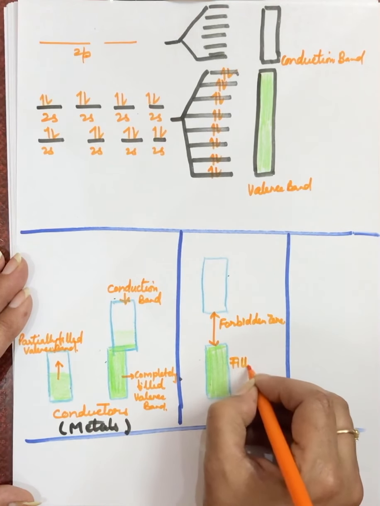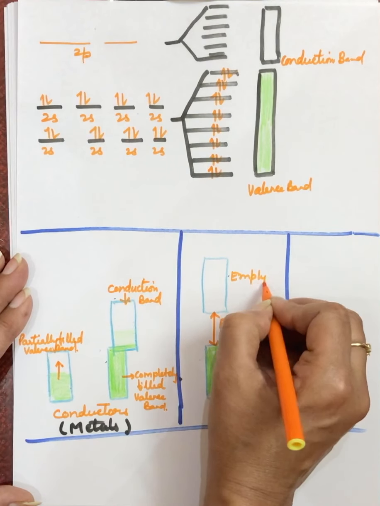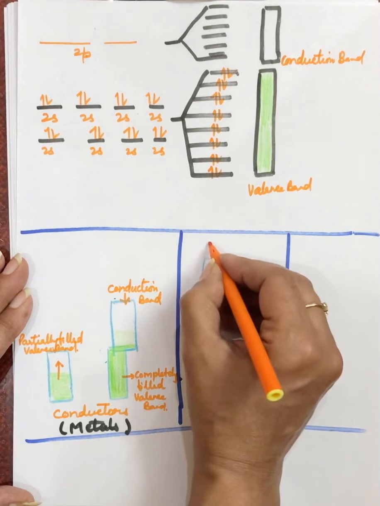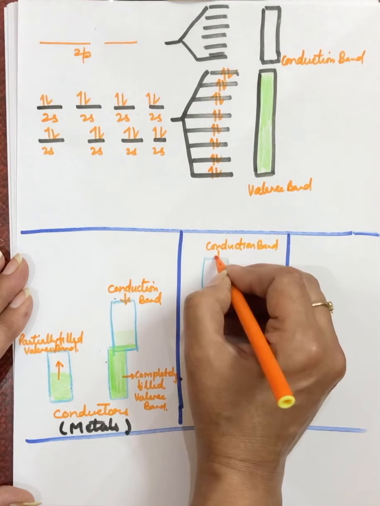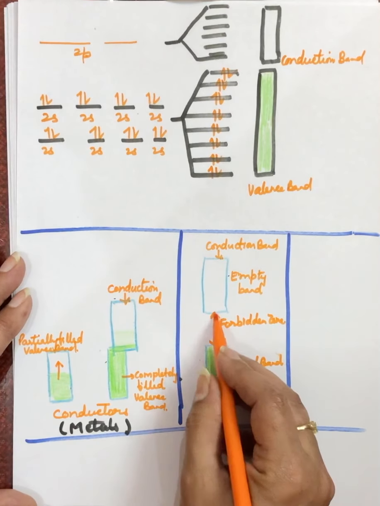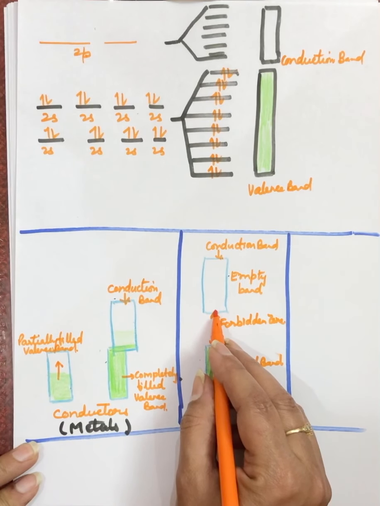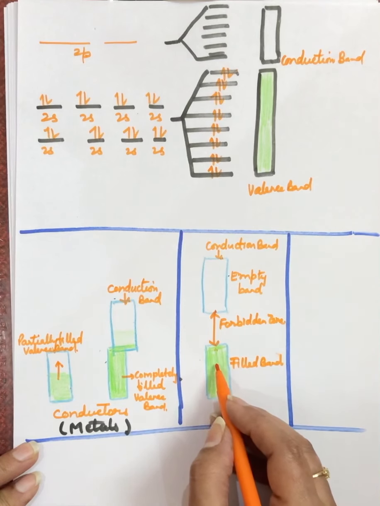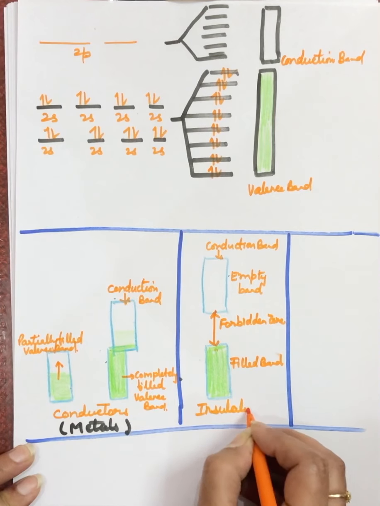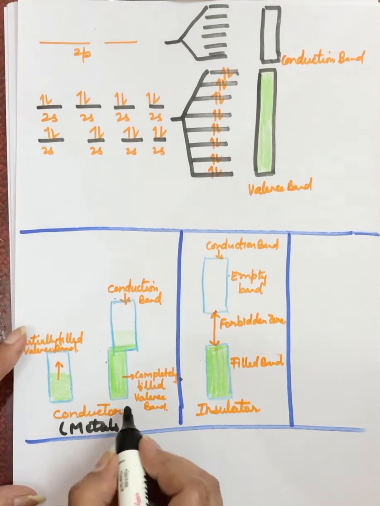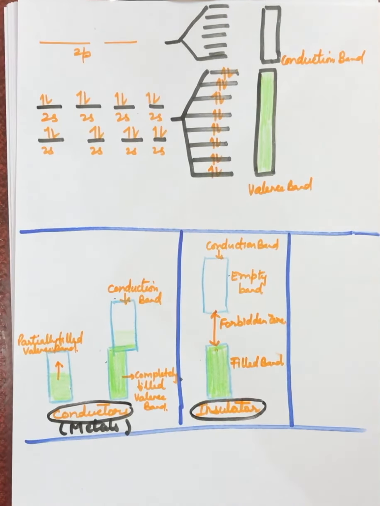This is the filled band, this is the empty band, and this empty band is the conduction band. But there's a lot of energy difference between valence and conduction band, and electrons from here cannot reach this part, and hence the electrons cannot move. If electrons are not able to move, this substance will be an insulator. This is a conductor, and if we have this situation, then that solid will be an insulator.